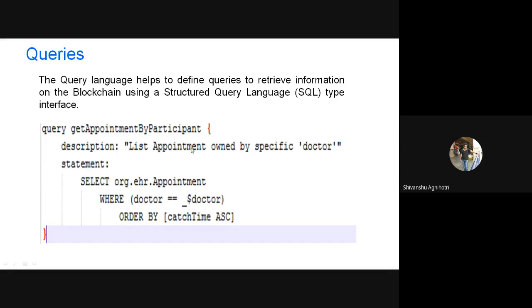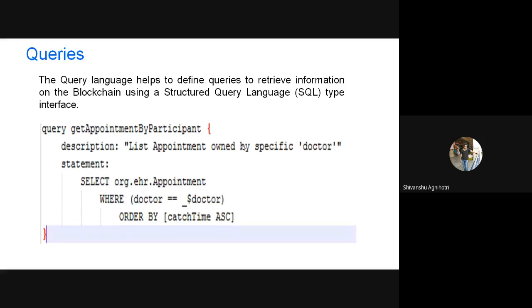The description says it lists the appointments owned by a specific doctor. If you run this query, you can receive all the appointments that have been fixed for a particular doctor. This is the query language, and this is a .sql file that is stored inside that folder, the folder that was generated, which I showed earlier.